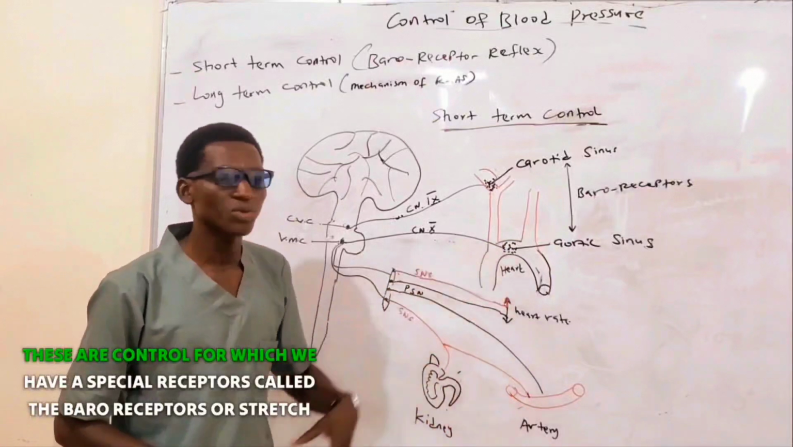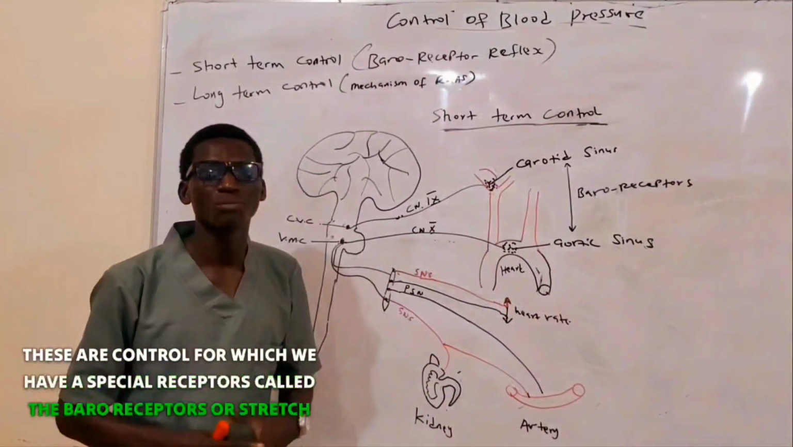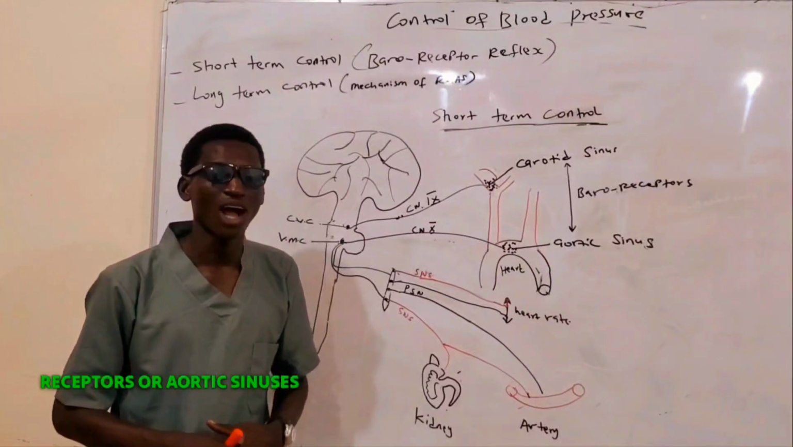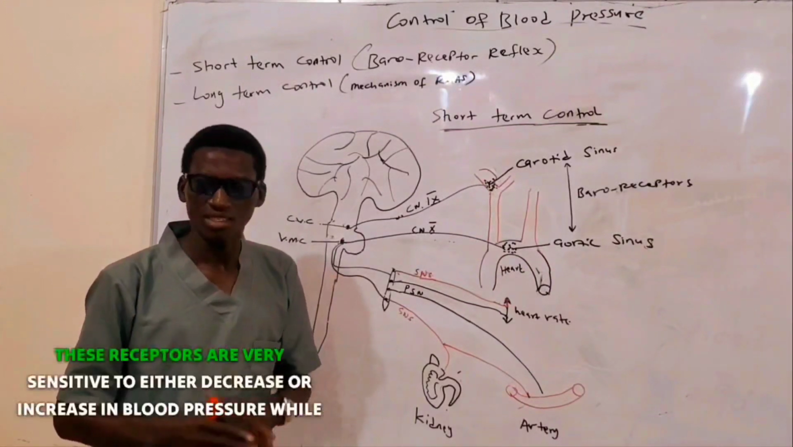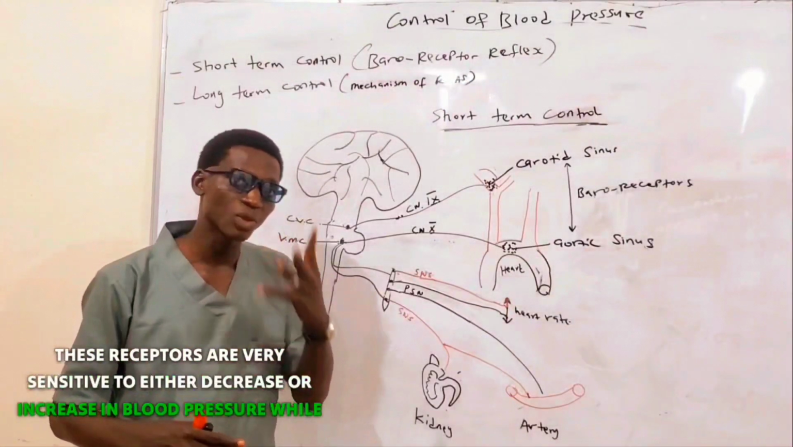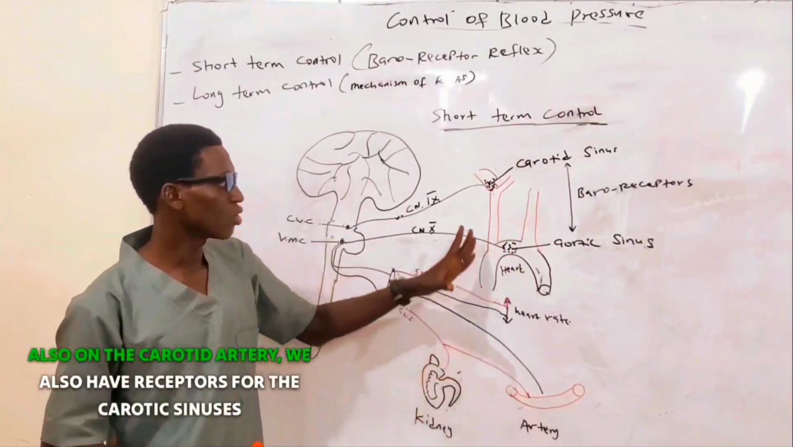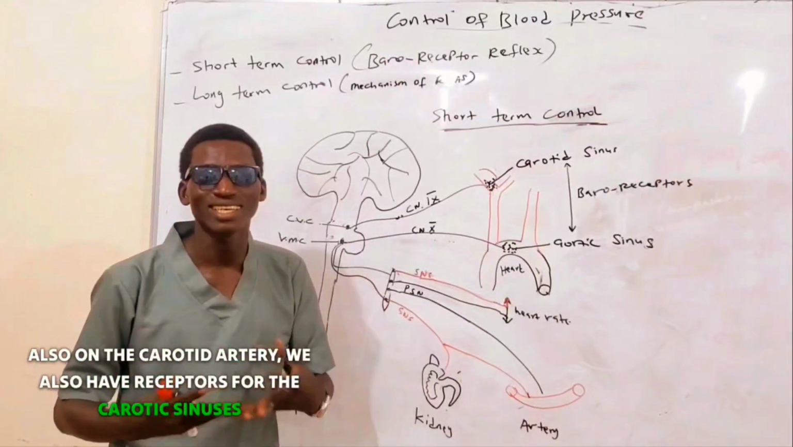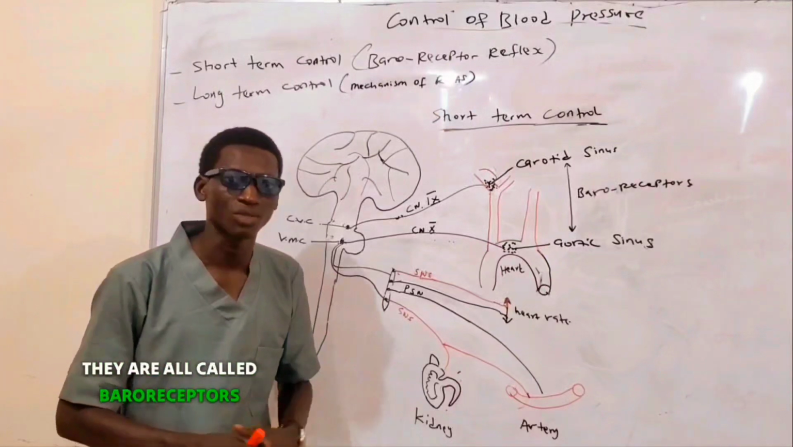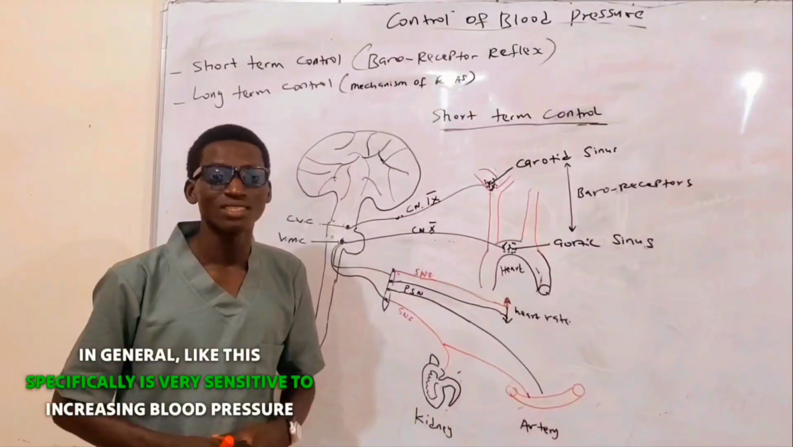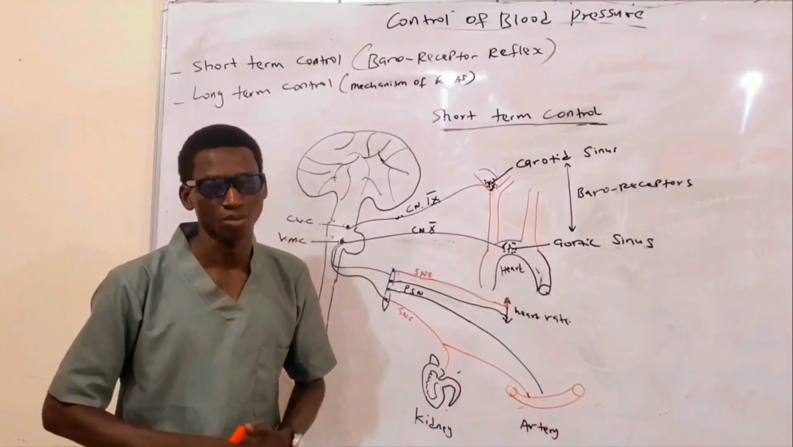On top of this arch we have special receptors called the baroreceptors or stretch receptors, or aortic sinuses. These receptors are very sensitive to either decrease or increase in blood pressure, while also on the carotid artery we also have receptors called the carotid sinuses. They are all called baroreceptors in general. But this specifically is very sensitive to increase in blood pressure.